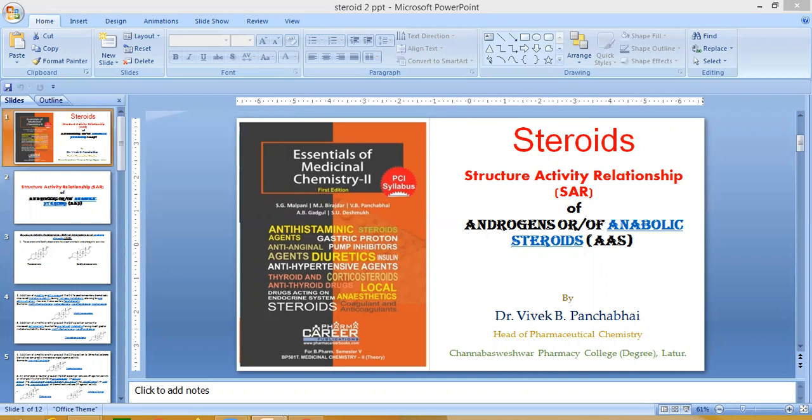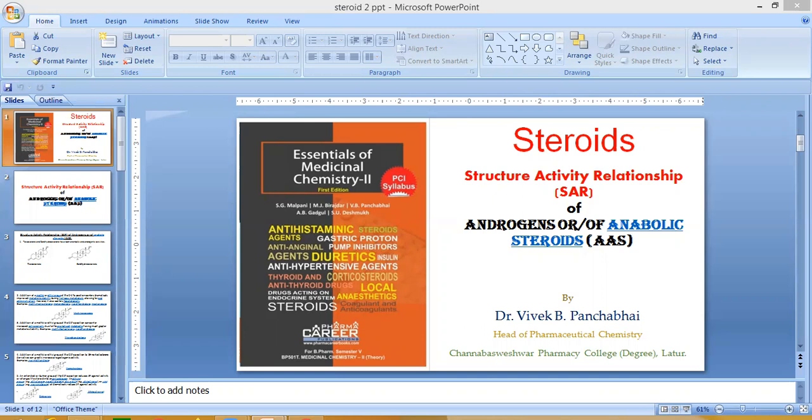Next point, from the SAR point of view, introduction of substitutions such as a hydroxy group, OH group, or chlorine group at the C4 position can reduce or prevent 5-alpha reduction and aromatization, resulting in a greater ratio of anabolic to androgenic activity and reducing the estrogenicity.